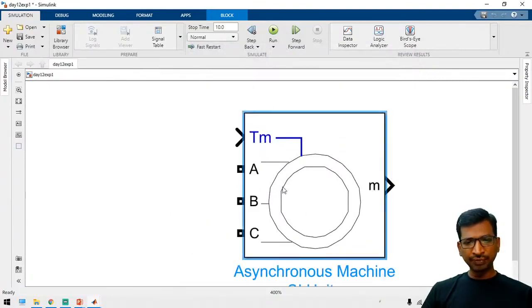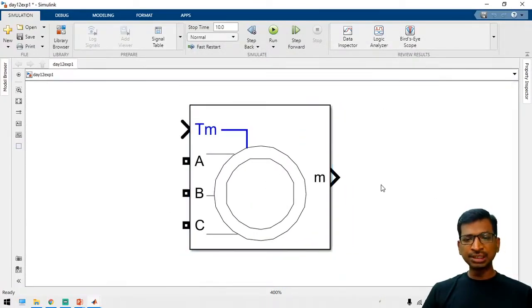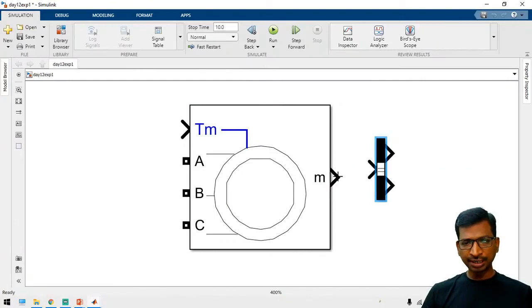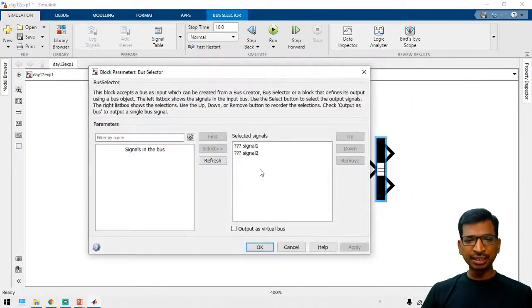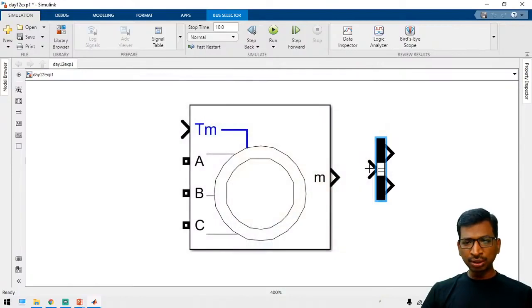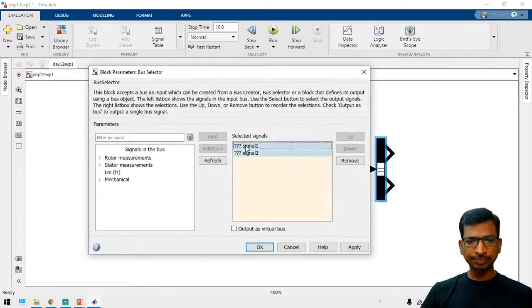Now we have to connect a measurement block to this motor. Take a Bus Selector block and connect it. If you open this Bus Selector straight away, we cannot see the motor parameters. You have to connect the motor block, and only then can you view the signals.